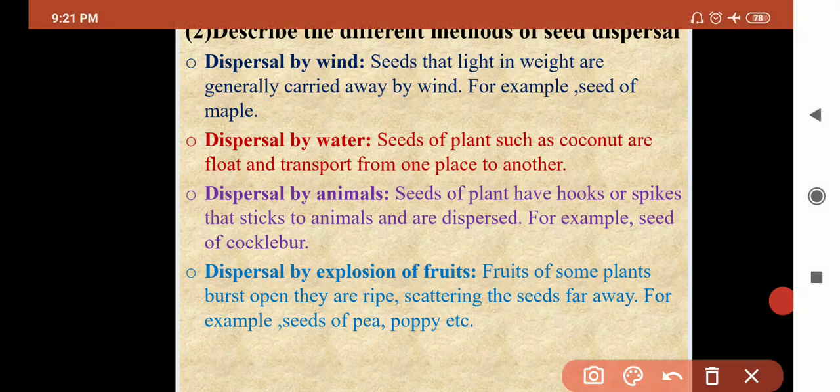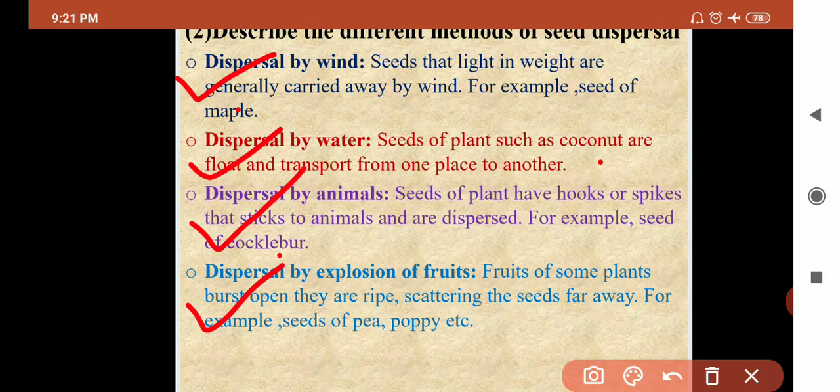Okay, dispersal methods. We already discussed dispersal of the seed. Dispersal by the wind, example, seed of maple. Dispersal by water, seed of coconut. Dispersal by animal, seed of cockleber.